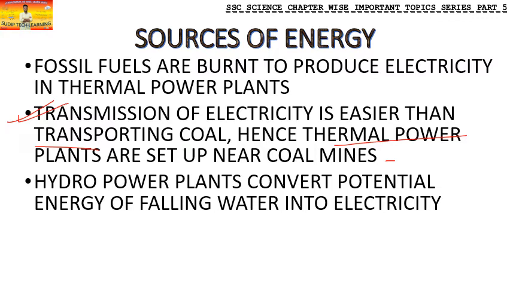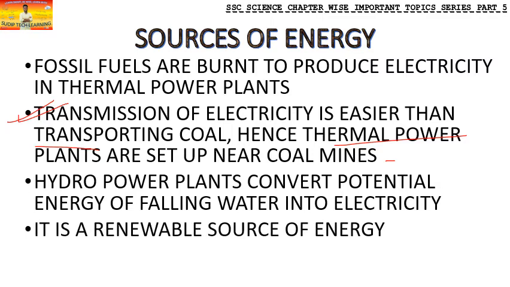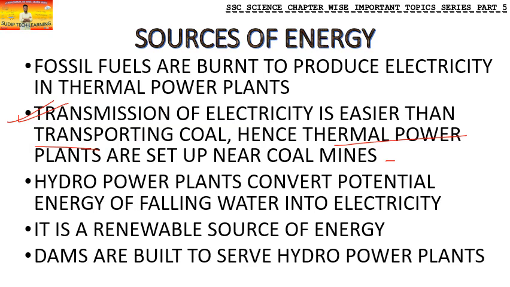Now the next thing is hydropower plants. What is hydropower? Hydro means related to water. So electricity is generated by the potential energy created by the falling of water. This type of hydropower, or this water energy that we are using, is a renewable source of energy, which means it can be replenished and reused.